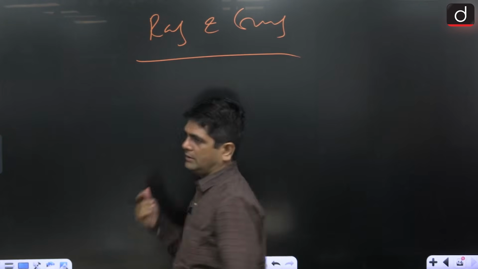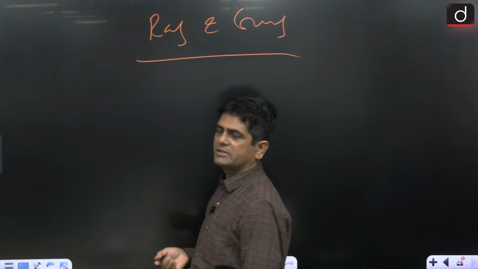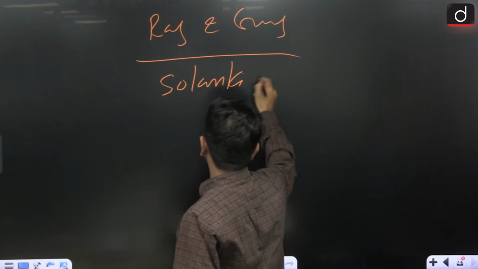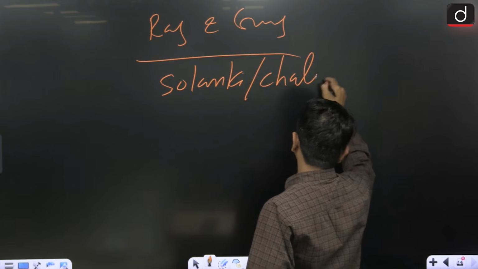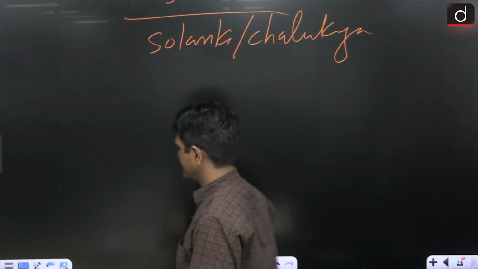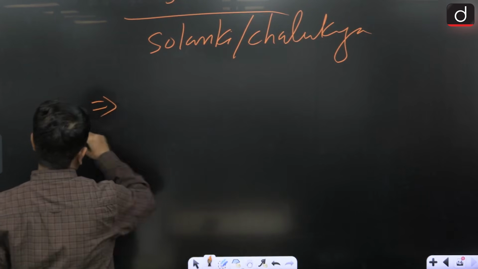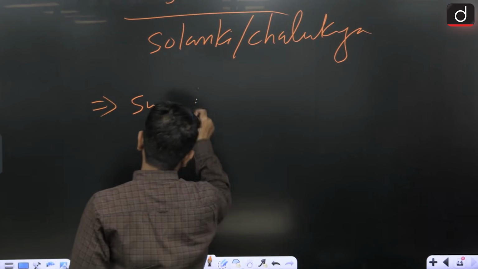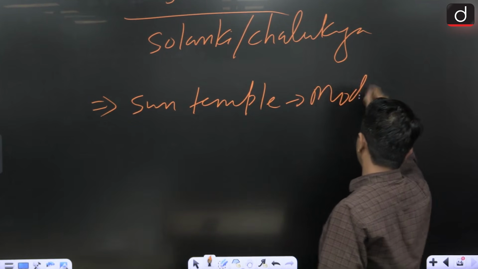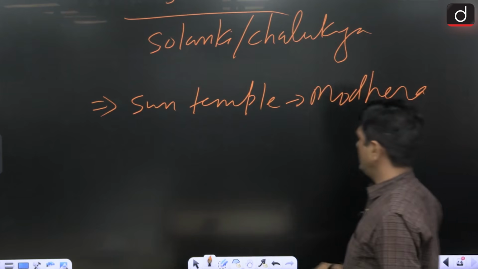Here, in the early medieval phase, temples were built by the Solanki or Chalukya rulers. Important temples: the Sun Temple, where? Modhera. Sun Temple, Modhera.